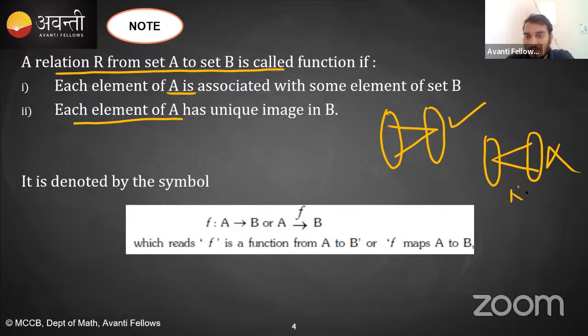This is not a function, right? Because for this element we are getting two images, which is not possible if this is to be a function. Yes or no? Any doubts? तो ये होता है फंक्शन.